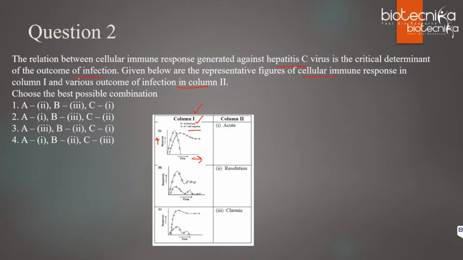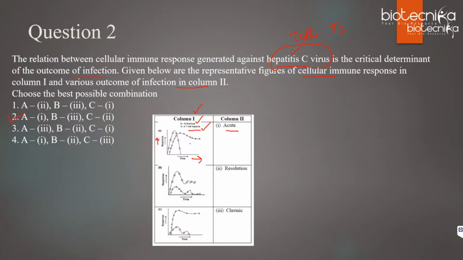Okay, let us see how to solve this question. Whenever we talk about acute infection, acute means it is not in the later stages of any infection, it is in the early stages. So here we are talking about hepatitis, infection with the virus. So in the early stages, definitely virus will be there, so viral load will increase, but at the same time the T cell will also respond because it is a viral infection, so T cells respond, especially the cytotoxic T cells, TC cells. Normally we have to see the answer over here, it is option 2. So let us see why it is option 2.